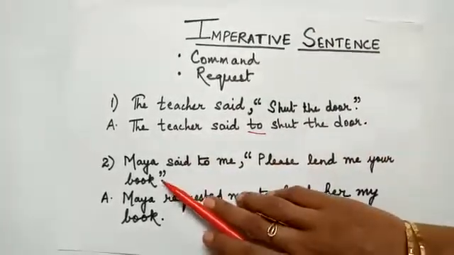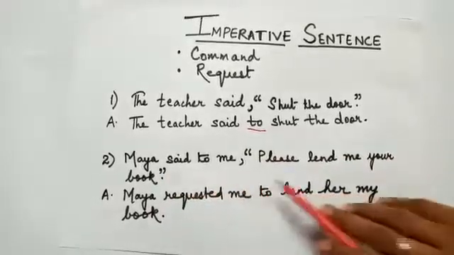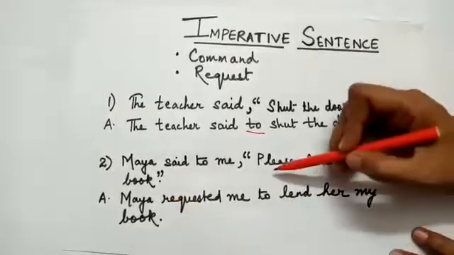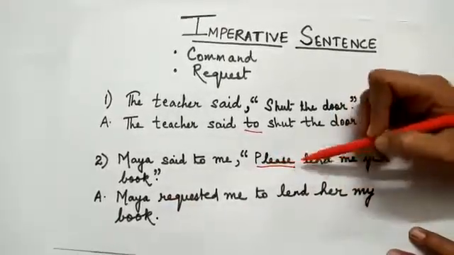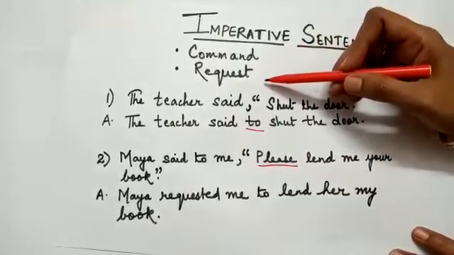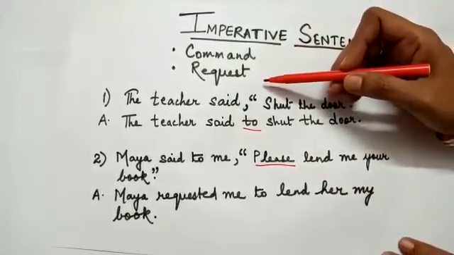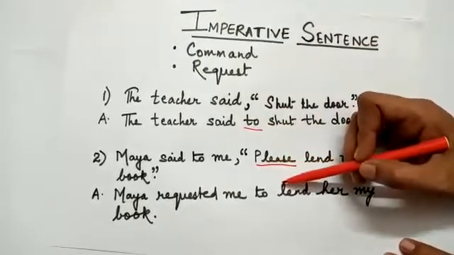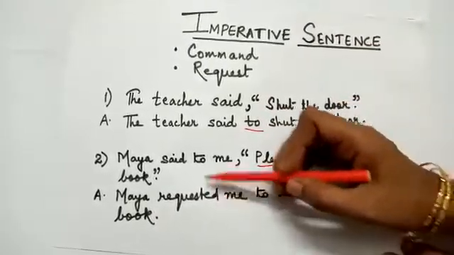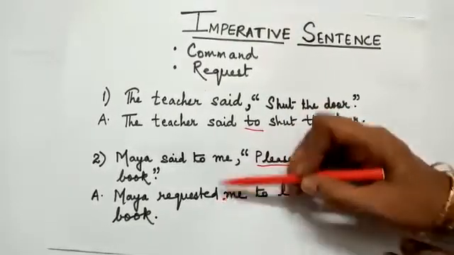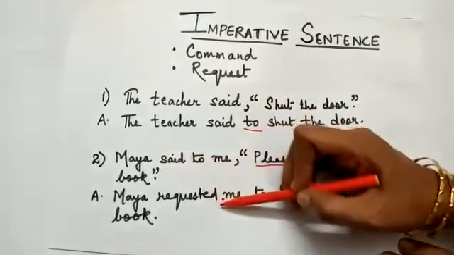Next. Maya said to me, "Please lend me your book." Now here the word please tells us that it is an imperative request sentence. So when we change this into indirect speech, the reporting verb said to is replaced with requested.